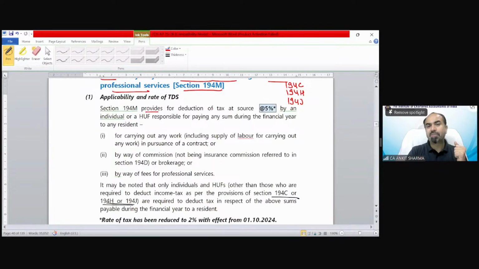It provides for deduction of tax at source at the rate of 5%, which would be reduced to 2% from 1st October, that is till 30th September 2024, by an individual HUF responsible for paying any sum during the financial year to any resident for carrying out any work contract, commission brokerage, and professional fees only.